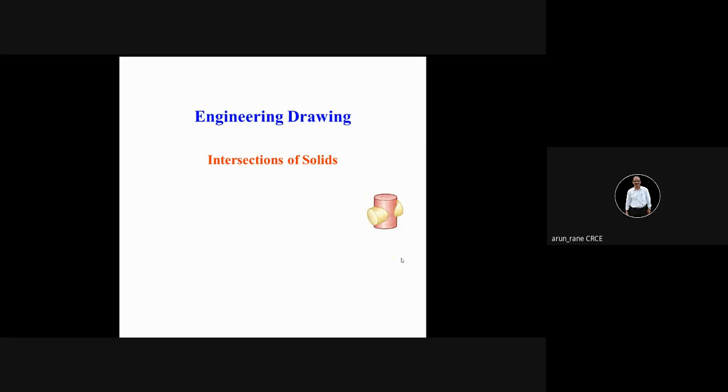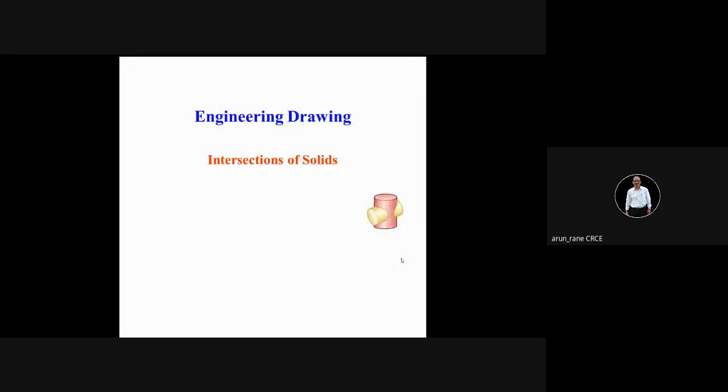The left hand view will be on the right hand side, and the right hand view will be on the left hand side. The right hand view is adjacent to the front view but drawn on the left hand side. The left hand view is adjacent to the front view but drawn on the right hand side.